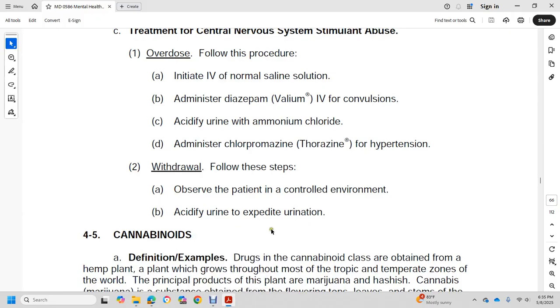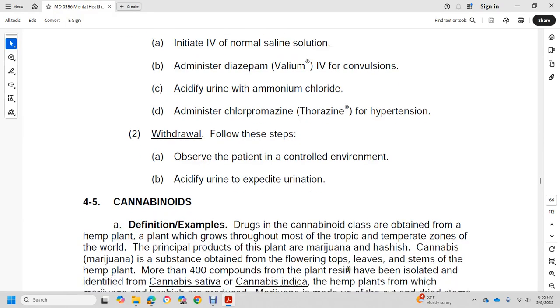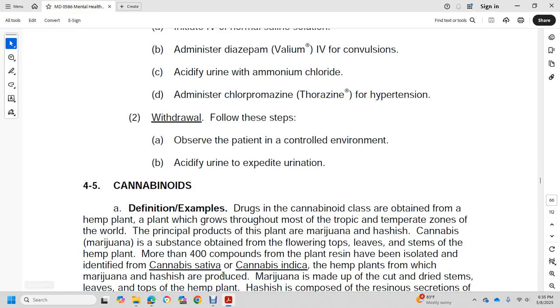Cannabinoids. Definition and example: the drugs of the cannabinoid class are obtained from the hemp plant, which grows in most of the tropical and temperate zones of the world. The principal products of the plant are marijuana and hash. More than 400 compounds of the plant resin have been isolated and identified. The species are cannabis sativa and cannabis indica, the hemp plants from which marijuana and hash are produced.